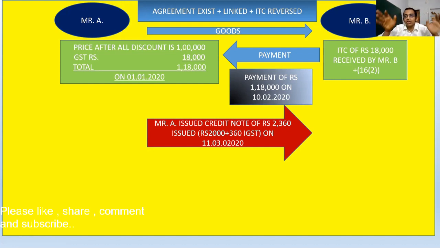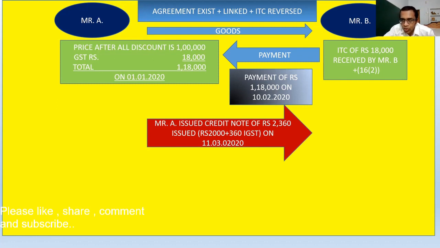Suppose there was a certain condition which Mr. B, means Mr. Buyer, had to fulfill, and Mr. B fulfilled that condition, due to which he got entitled to receive some post supply discount which was offered by Mr. A. So here Mr. A is issuing a credit note because he wants to give post supply discount to Mr.